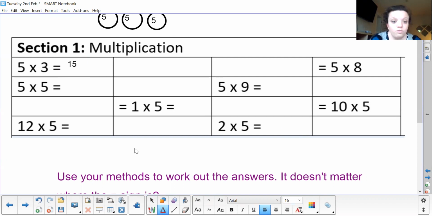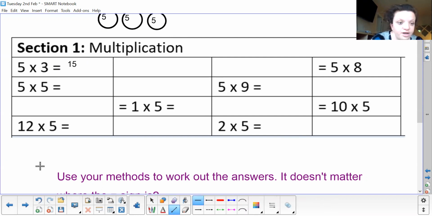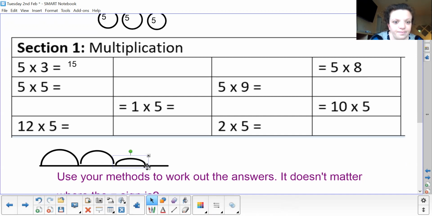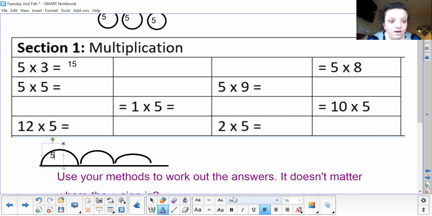Or I could draw my number line down here. So let's draw a number line and count 3 groups of 5. So there's 1, 2, 3. I need to move that one down a bit and make it a bit bigger. Okay, and in each of those, I can put a 5. 5, 5, 5. So we've got 5, 10, 15, the same answer that we got there.